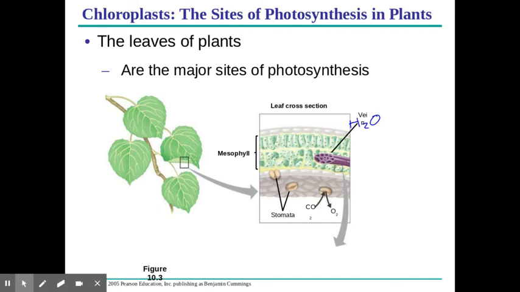Chlorophyll would be found in a chloroplast, and chlorophyll is a green pigment. It helps to absorb light energy, and most chlorophyll would be found in that mesophyll part. So if we look at this cross section, that's in the middle part. But really, if the plant is green, any green part probably has chlorophyll in it. As far as gas exchange, we have these little openings in the bottom side of a leaf. They're called stomata. Carbon dioxide comes in through there and oxygen would leave through there. Water, you can see, would come from the vein, eventually, usually taken in by the roots and then transported up through capillary action.